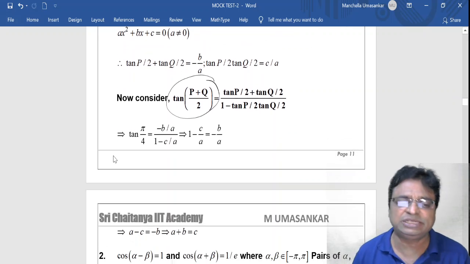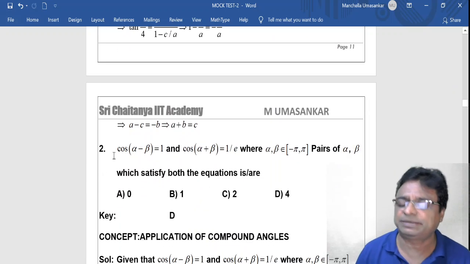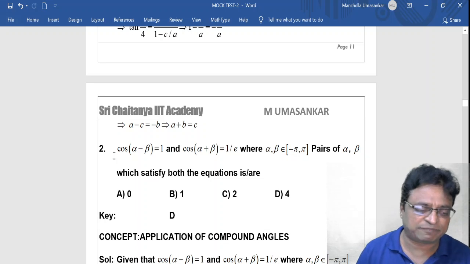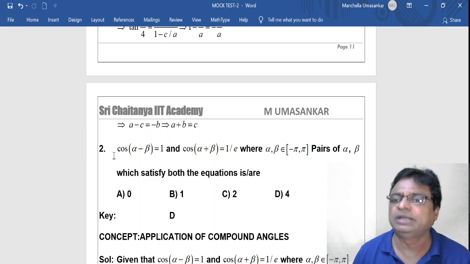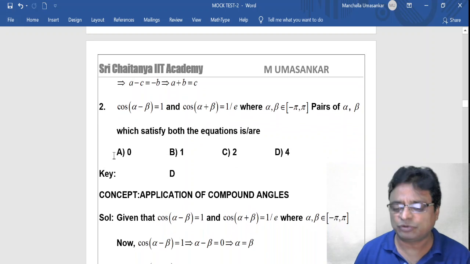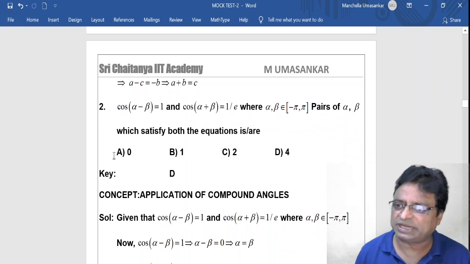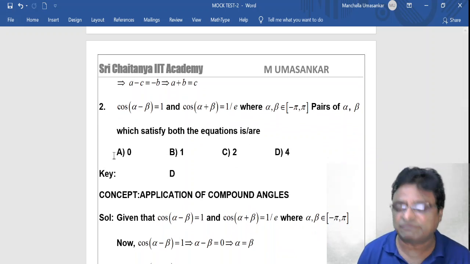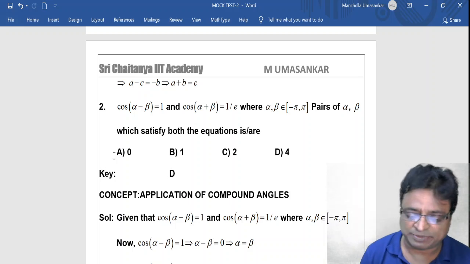Like that only, in general, they are asking questions from trigonometry. 99% of the questions come from transformations in trigonometry, they are framed in this way. So in your preparation also, you collect this kind of questions and prepare accordingly. Now, coming to the second question.